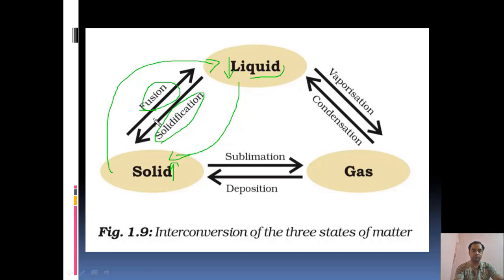Now, when the temperature of the liquid increases, it converts itself into gas. When the temperature of the gas decreases, it converts itself into liquid. When liquid converts itself into gas, this process is known as vaporization. When gas converts itself into liquid, this process is known as condensation. So remember these names: fusion, solidification, vaporization, condensation.